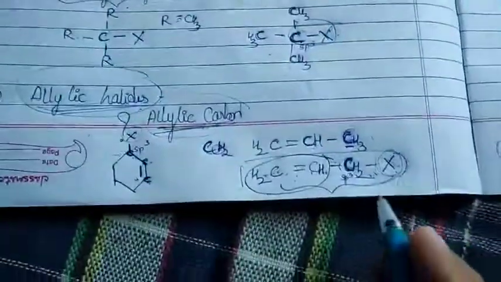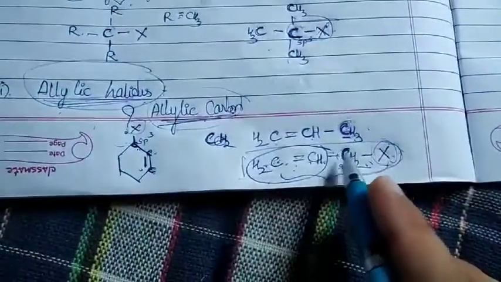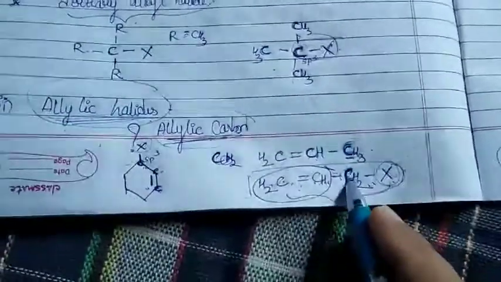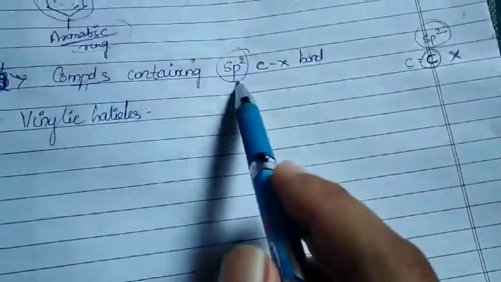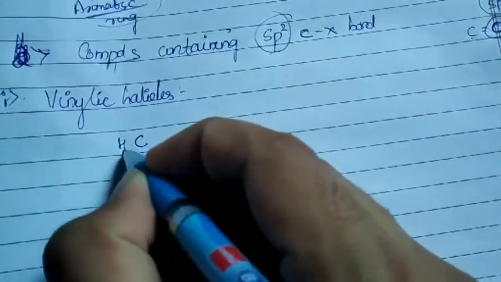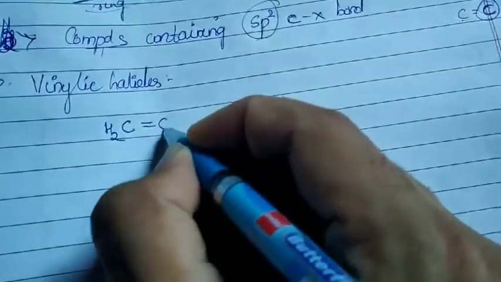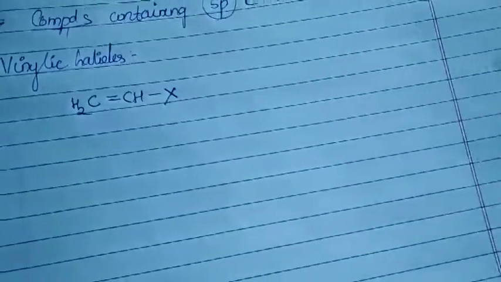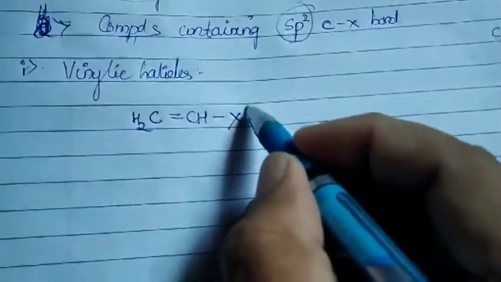In allylic, what we saw is that the halogen group is attached to the carbon atom which is adjacent to the double bonded carbon atom. Why? Because we wanted sp3 hybridized. But here, of course, we need sp2 itself. How can you write it now? CH2 double bond CH single bond X. Can I write it in this way? Yes or no? So what is happening over here?